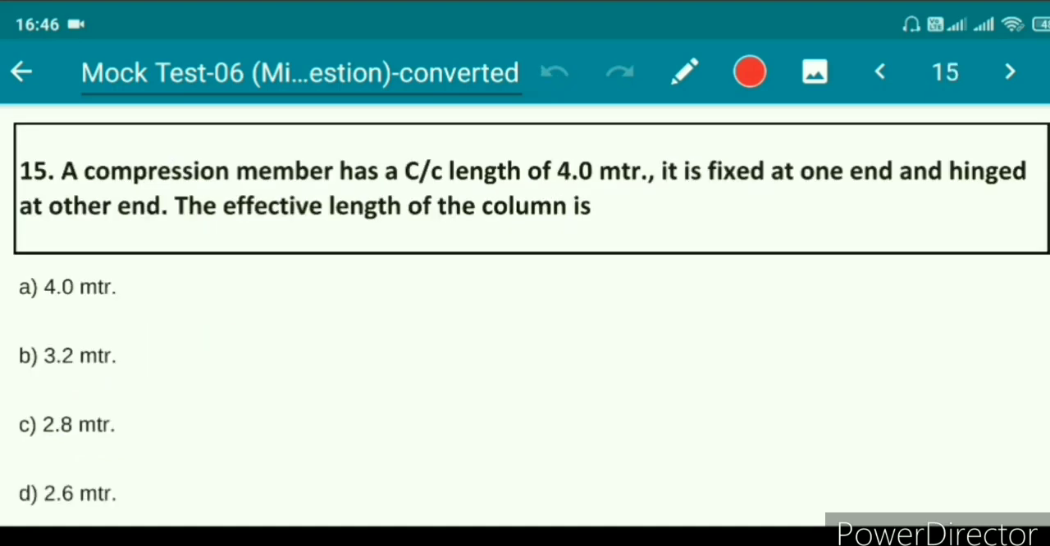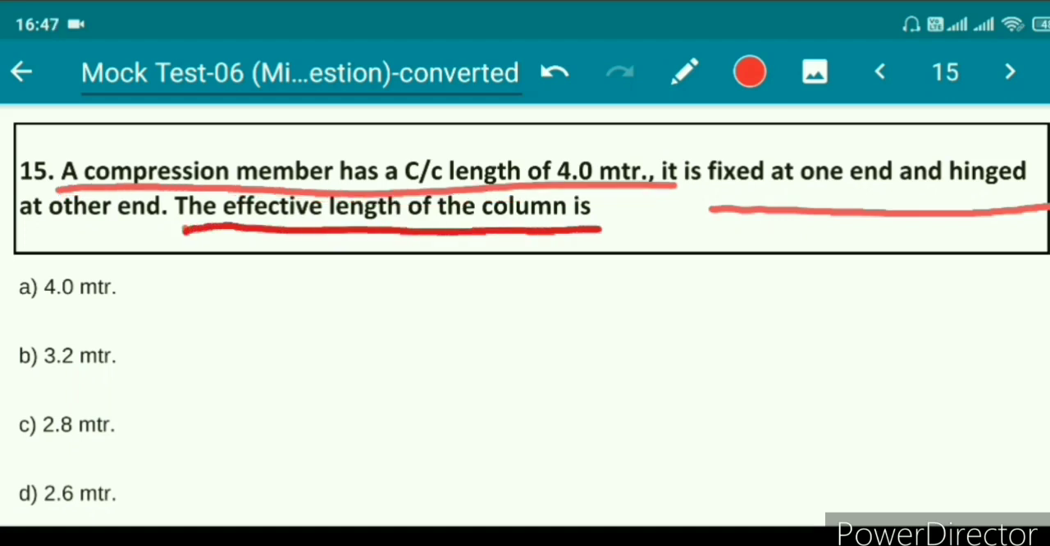Question number 15. A compression member has a center to center length of 4 meter. It is fixed at one end and hinged at the other end. The effective length of the column is: option A, 4 meter; option B, 3.2 meter; option C, 2.8 meter; option D, 2.6 meter. The right answer for this question is option C, 2.8 meter.